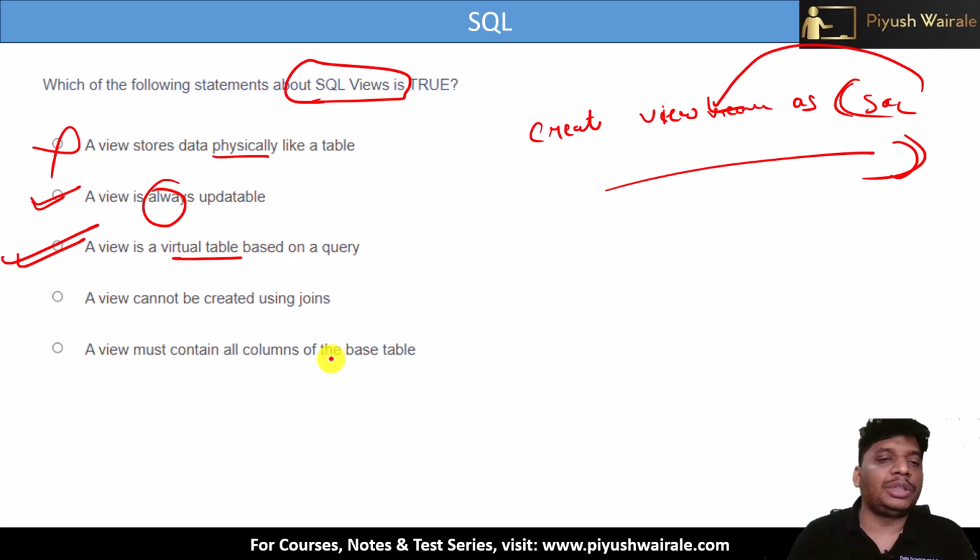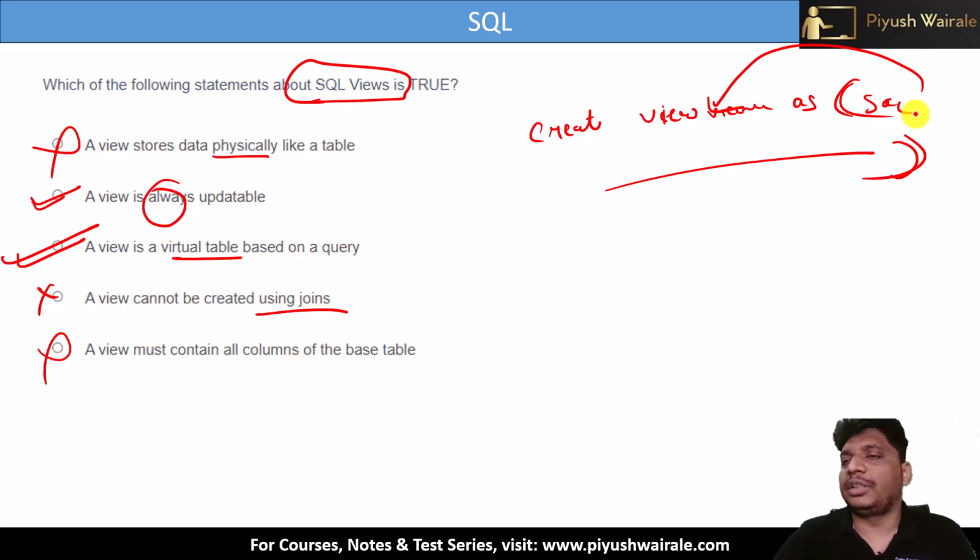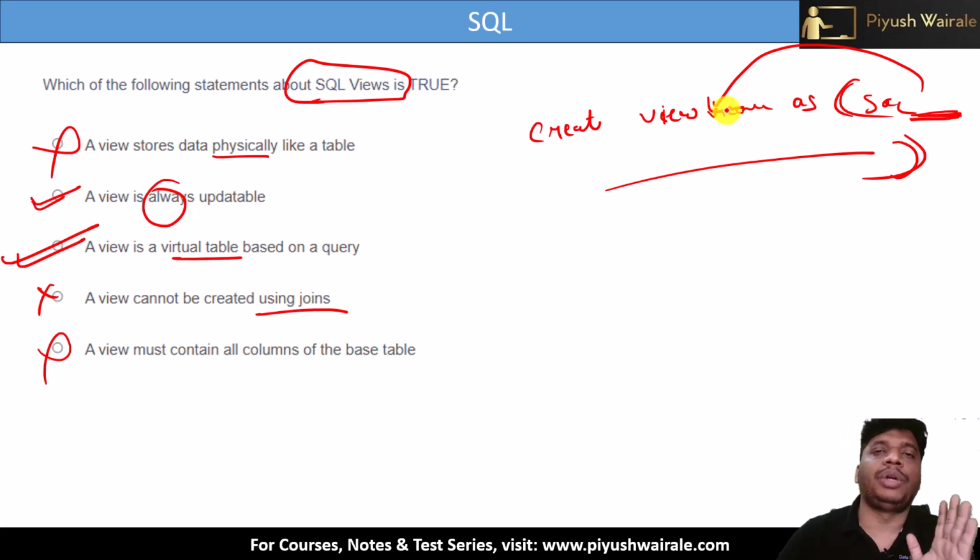A view cannot be created using joins? No, it's simply the output of an SQL query, so we can use joins as well. A view must contain all columns of the base table? No, not required. Whatever rows this query returns, and whatever columns this query returns, those will be the columns of this particular view table here.